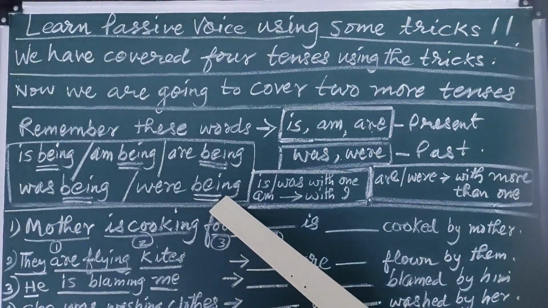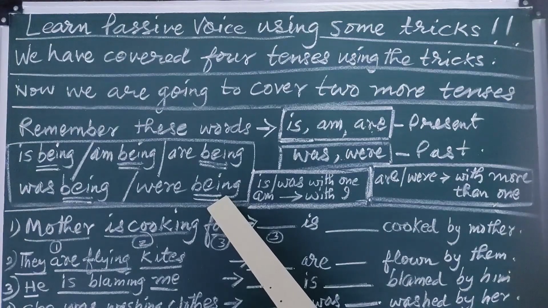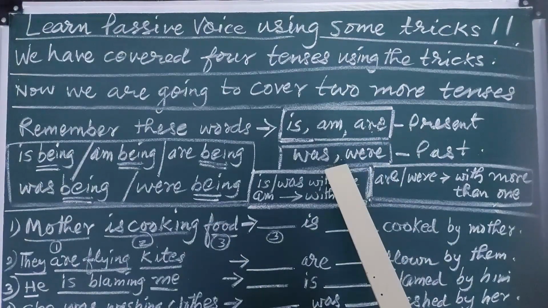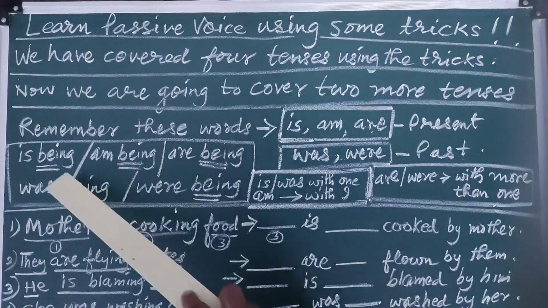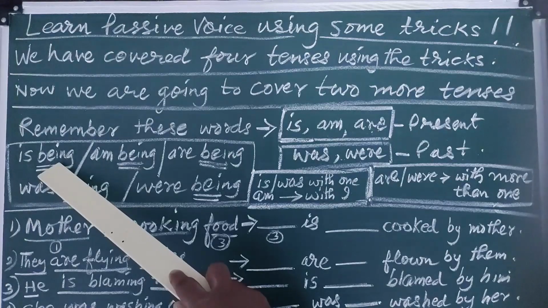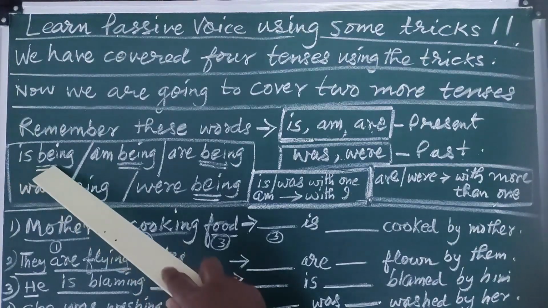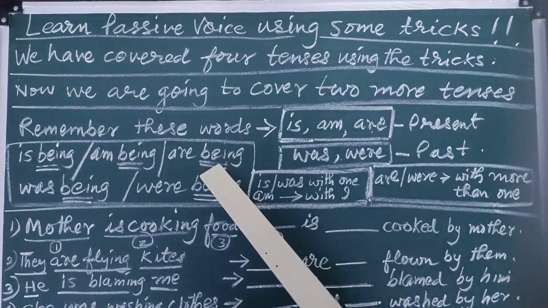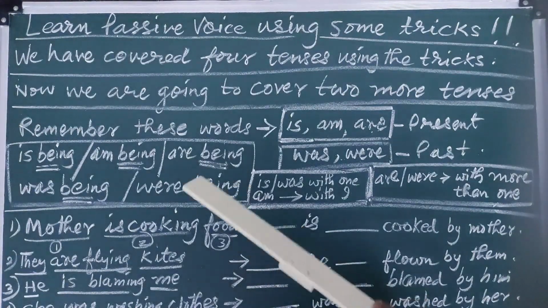Now here comes what we have to do. Let me tell you once more. Any one of these 5 is inside the sentence. Then repeat the same and add being, and make it a combination: is being, am being, are being. And then we are going to convert sentences.